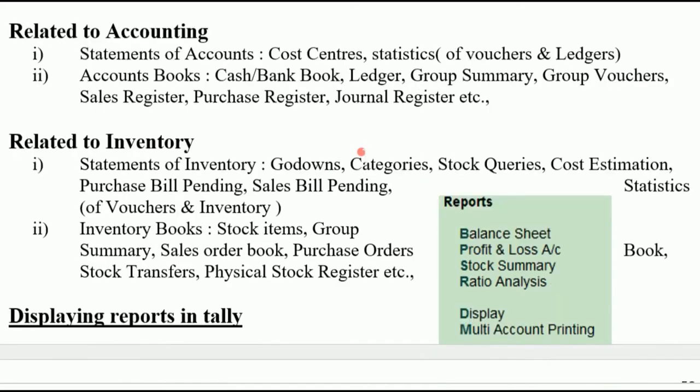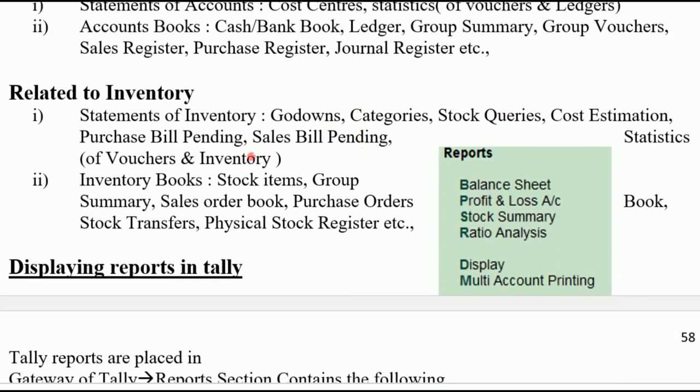And related to inventory, there are 2 types of report: statements of inventory and inventory books. In the statements of inventory: godowns, categories, stock queries, cost estimation, purchase bill pending, sales bill pending, and the statistics related to inventory.